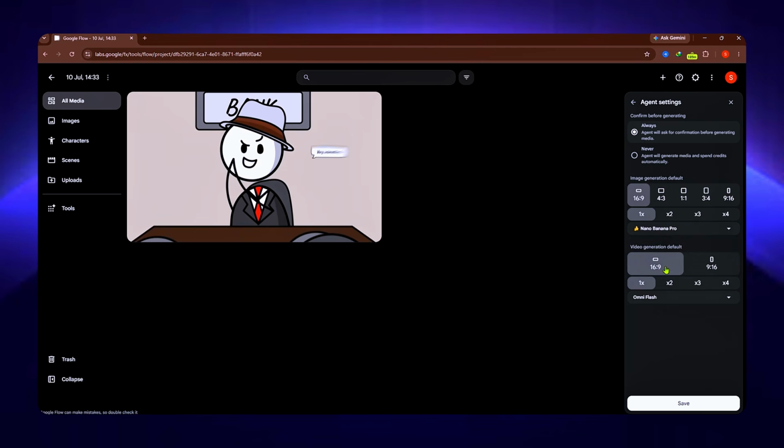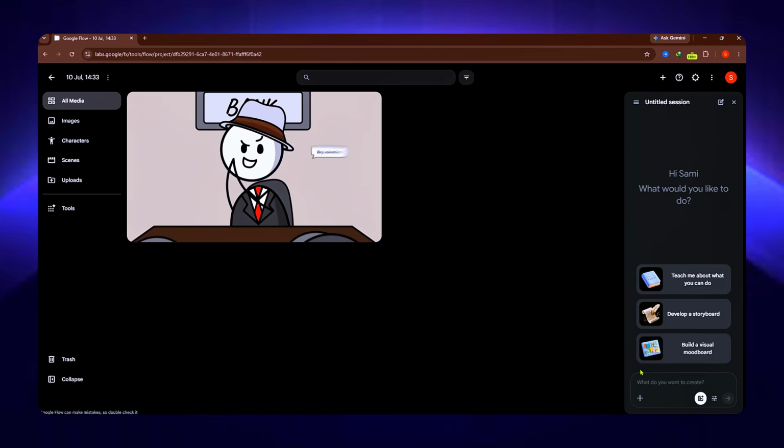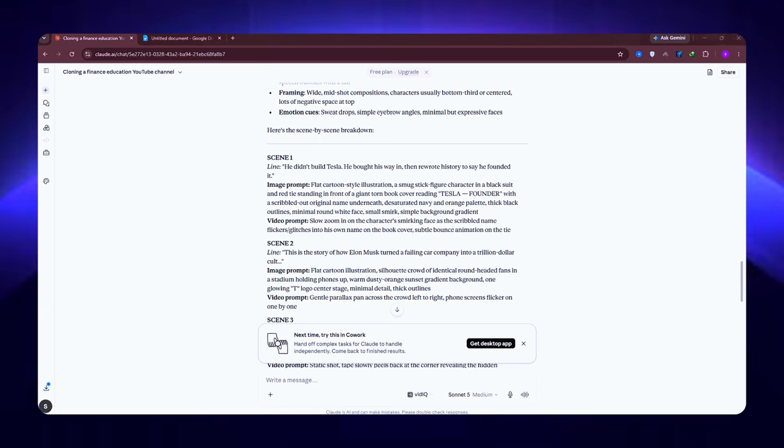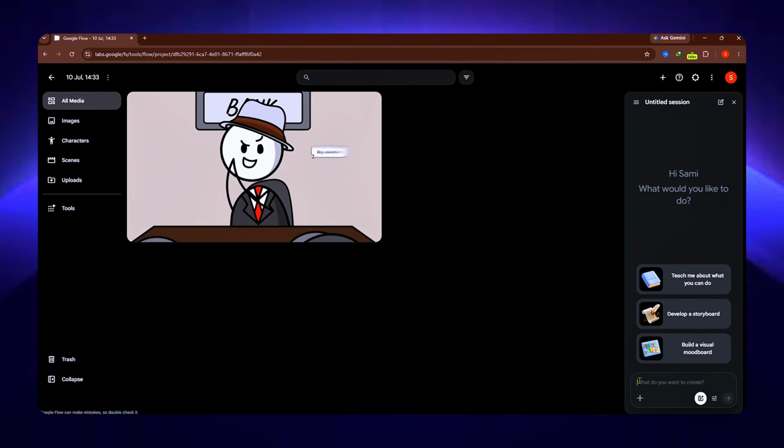Do the same setup for video. Same reference image, same instructions, but this time choose the video model Omni Flash. Once that's set, click Save. Now let's generate our first image. Go back to Claude, copy the first image prompt, paste it into Google Flow, and hit Generate.